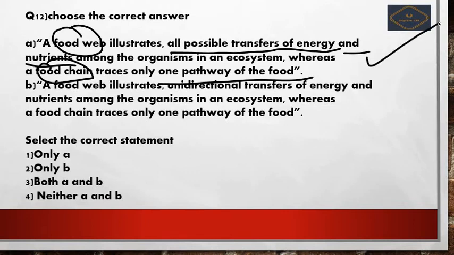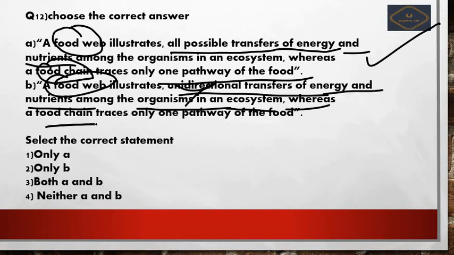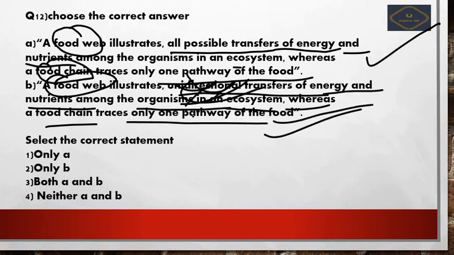Now we will see the second option, that is food web. Here it is saying the food web illustrates unidirectional, that is only in one direction, which is wrong here. The second half, transfers of energy and nutrients among the organisms in an ecosystem, whereas a food chain traces only one path of the food, is correct, but the first half of the statement is wrong. So option number B is wrong, so only option number A is correct. So your option number 1 will be the correct answer.